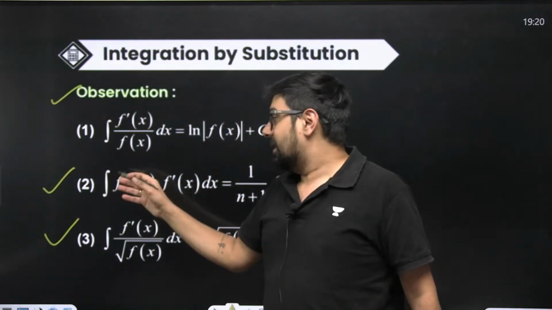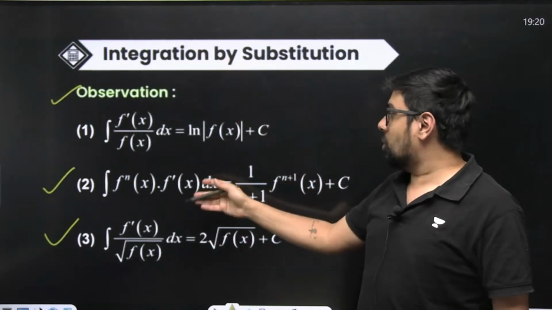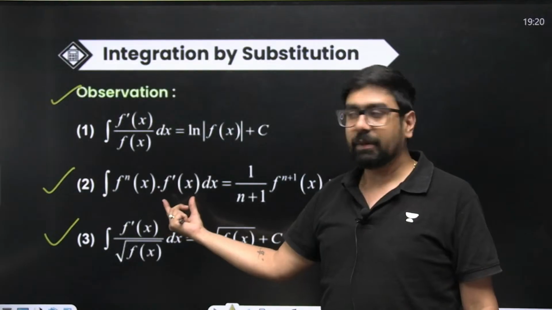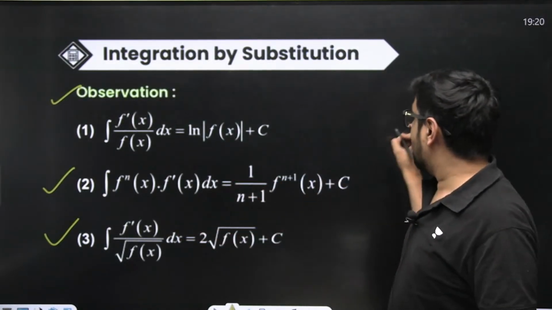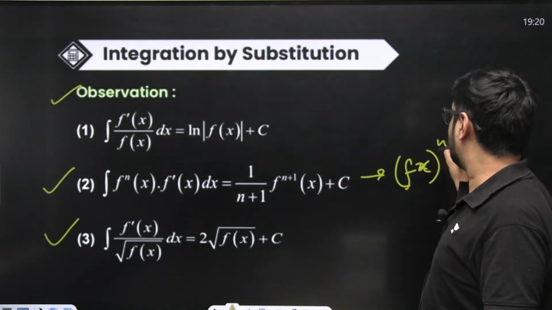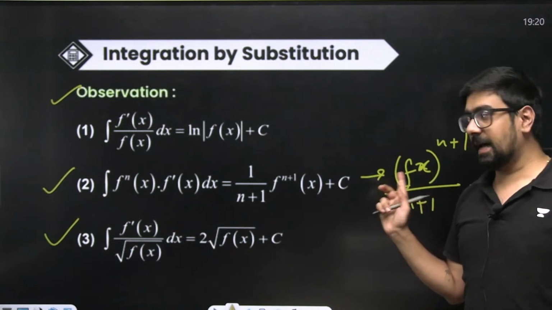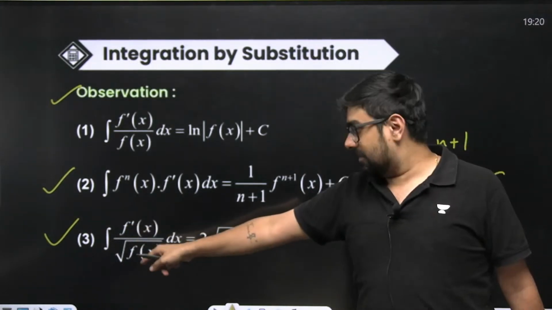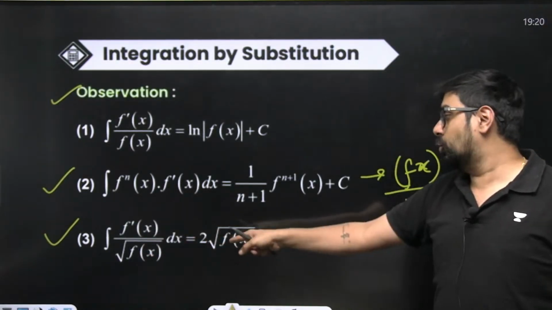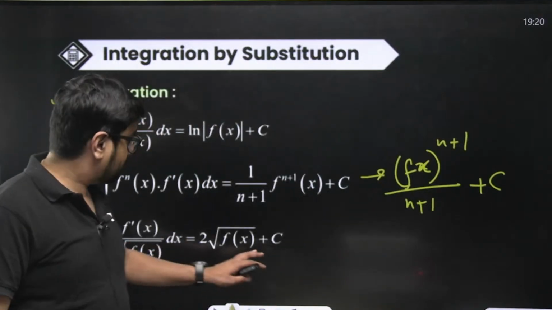If you have f of x to the power n, and you also have the derivative of f of x multiplied with it, then you can directly write f of x to the power of n plus 1 divided by n plus 1 plus c. This will be written like this. Direct solution, right? If you have root of f of x and in the numerator you have the derivative of this f of x, then your answer will be 2 times root of f of x plus c. Direct answer. Remember this.